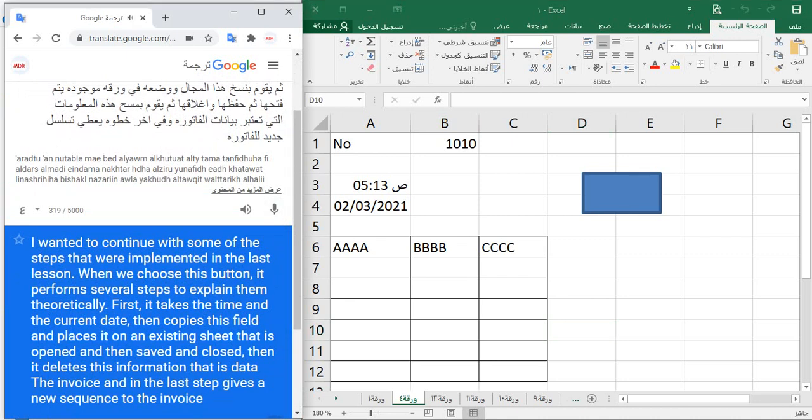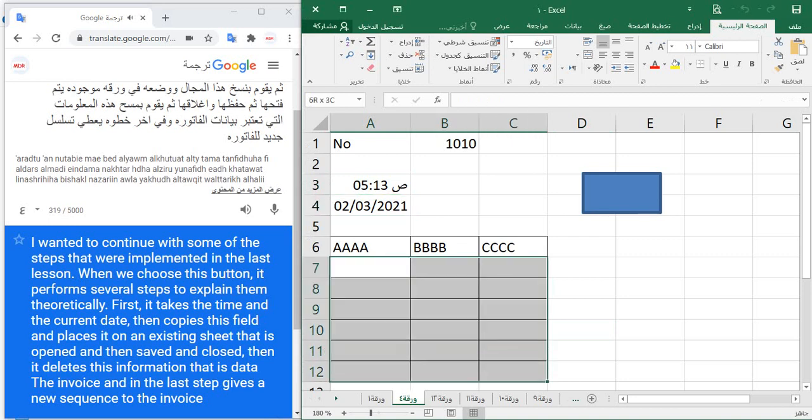I wanted to continue with some of the steps that were implemented in the last lesson. When we choose this button, it performs several steps, to explain them theoretically. First, it takes the time and the current date, then copies this field and places it on an existing sheet that is opened and then saved and closed. Then it deletes this information, which is the invoice data, and in the last step gives a new sequence to the invoice.